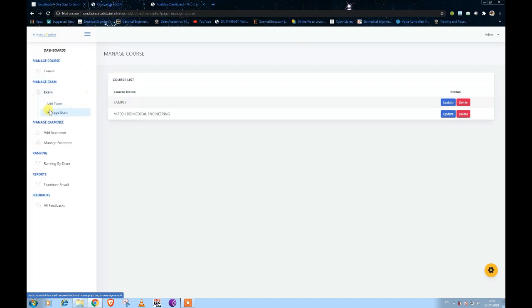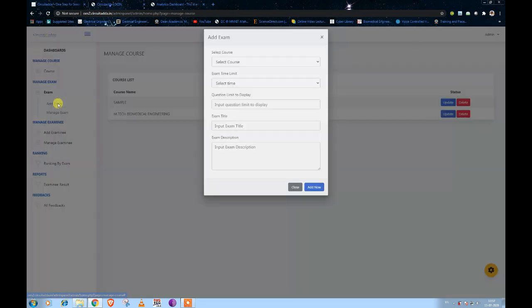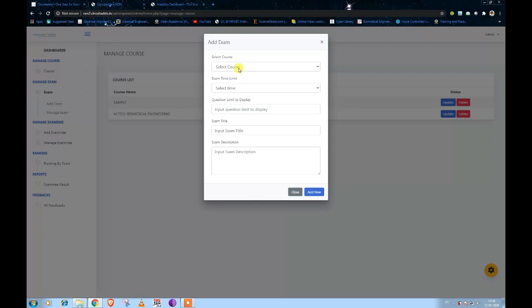The second part is the exam course. In this part, the teacher who wants to conduct an exam will add an exam, or can also manage the exam. Let us say I want to add an exam, so I will click on the add exam option. After clicking on it, the first option we get is select course. That means for which course you want to provide the exam. Like you have different classes, class 1, class 2, class 3, so for which class you want to conduct the online exam.